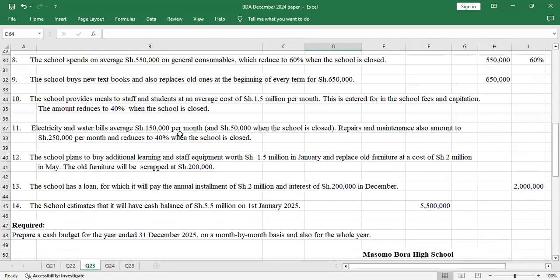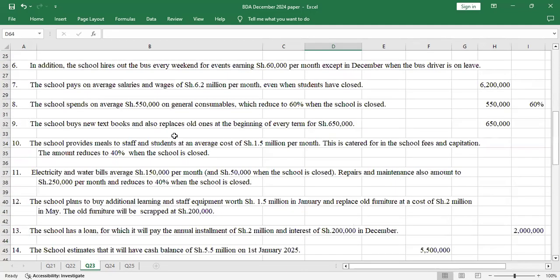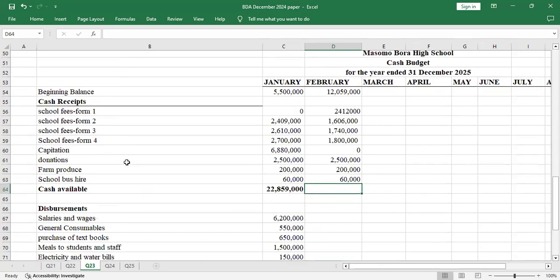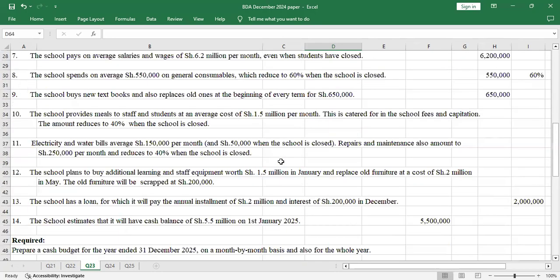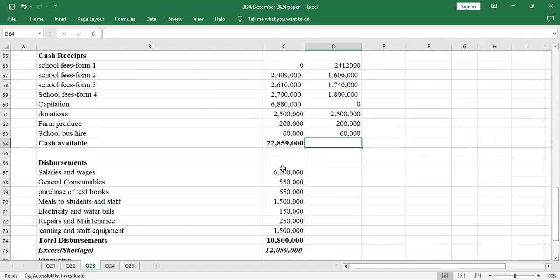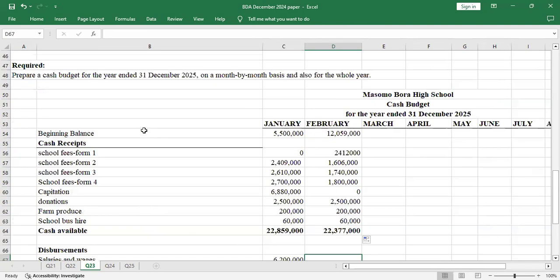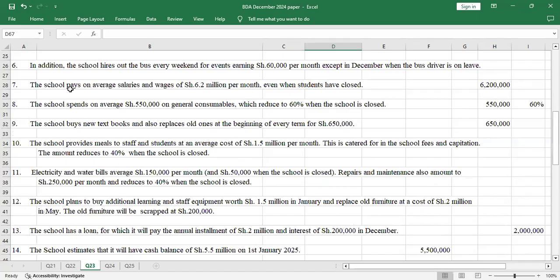Then, is there any other receipt? No. So those are the only cash receipts, because there's no other value up there for the month of February. So I just drag this and it will sum the amount. Then I go to disbursements and continue with the additional information.